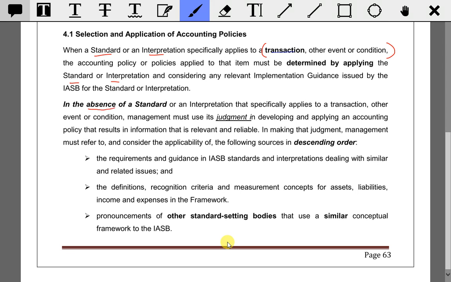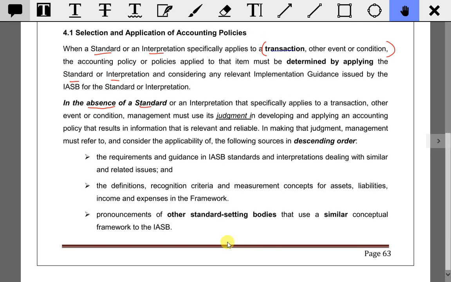In the absence of a standard, if there's no standard on a particular transaction, event, or condition, the director or the company must use judgment. So for that judgment, we should follow these 3 arrows here, the sequence. No standard, we follow the first one: the requirements and guidelines of IAS standards or interpretations dealing with similar related issues.